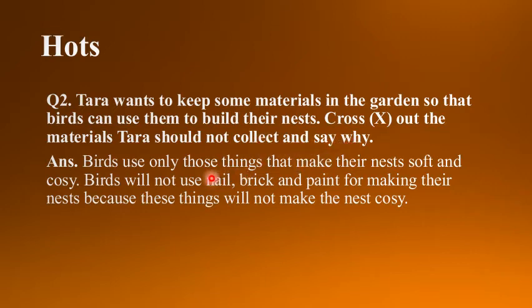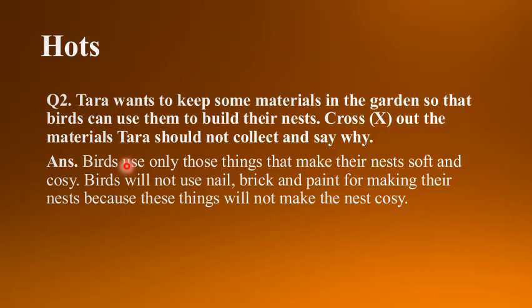See children, here Tara wants to keep some materials in her garden so that the birds will use the material to build their house. Now you have been given some material here. So what do you have to do? First see in the textbook. You have been given the pictures of different materials here.